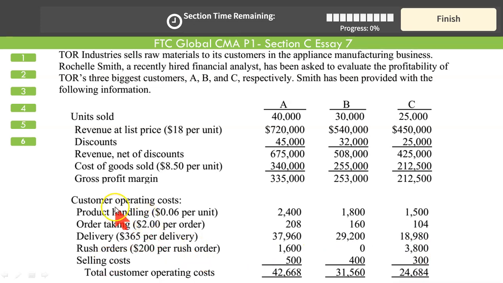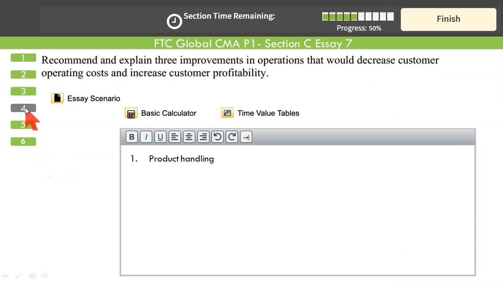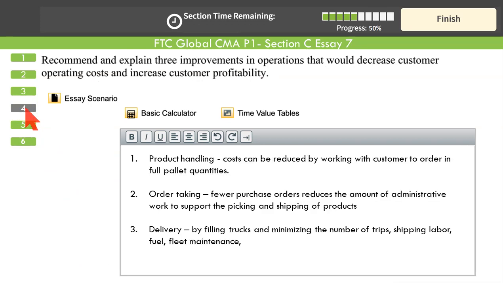So this way you can discuss the cost reduction that can be made in these 4 or 5 elements. Sufficient. That was your question number 4, right? Product handling, order taking, you can just discuss it your own way. Of course, cost reduction can be discussed in many different ways. 5 costs were given, you can discuss these 3.